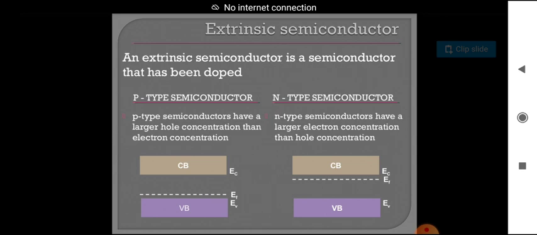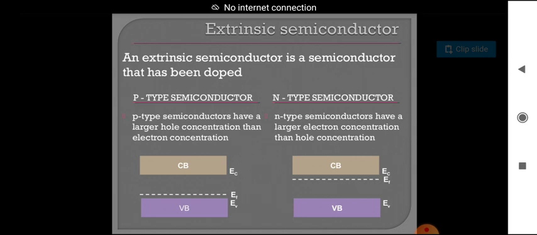What is p-type? A p-type semiconductor has a larger hole concentration than electron concentration. P means holes. So in a p-type semiconductor, the majority carriers are holes and minority carriers are electrons.